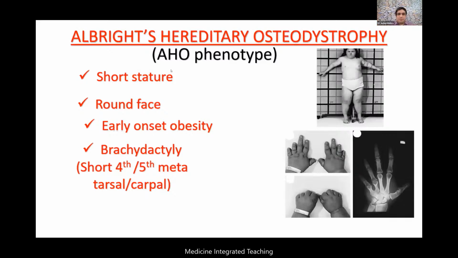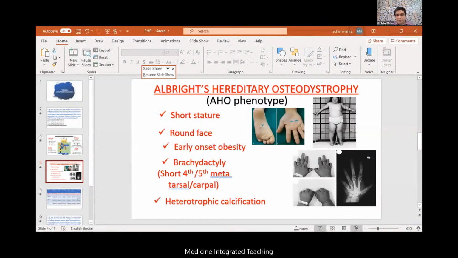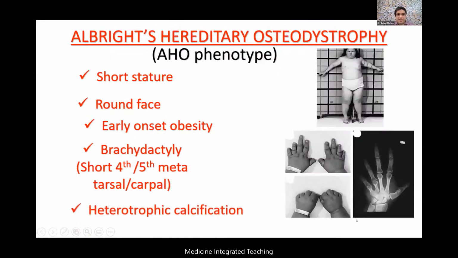Now, as sir mentioned, some kind of excessive calcification is also seen in these patients. It can be at other points in the body, like in the basal ganglia, as shown in the imaging; that is heterotopic calcification.